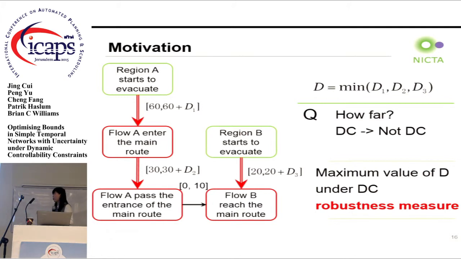And when the delay is infinite, then it will never be controllable. So the maximum value of the minimum delay for which the network is still dynamically controllable is a very important question, because it is a robustness measure for temporal plans or schedules.